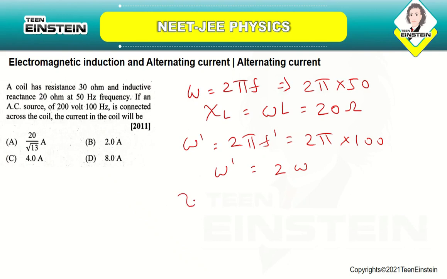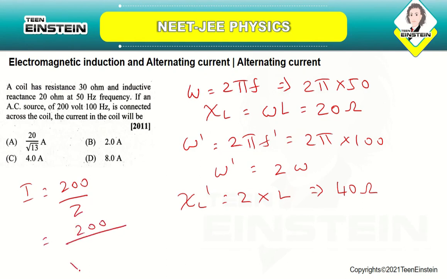So you will be having XL dash is equal to 2 into L, which is equal to 40 ohm. Here I will be given by I is equal to 200 divided by Z, and it is equal to 200 divided by root of R square plus XL dash the whole square.